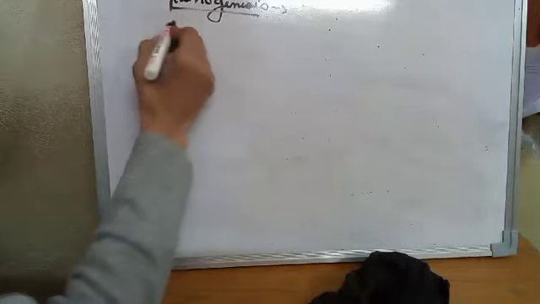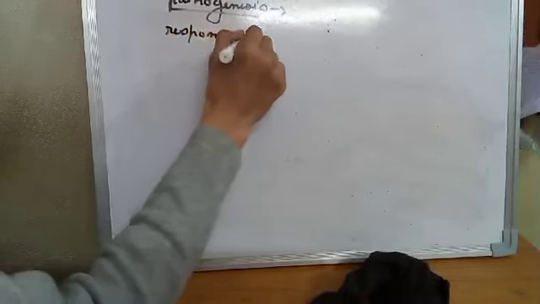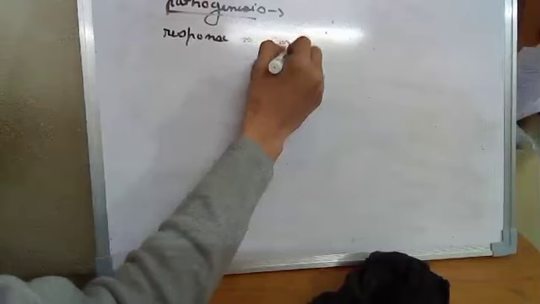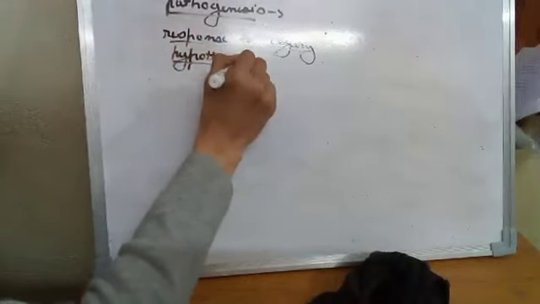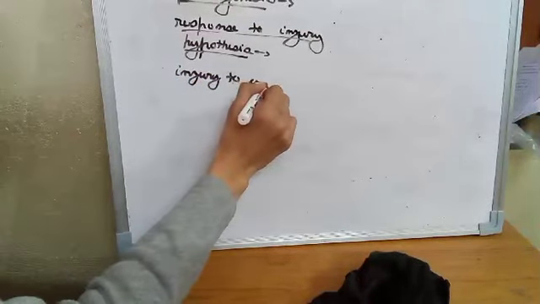So there is a hypothesis called the response to injury hypothesis. The atheromatous plaque develops in response to an injury. What does this response to injury hypothesis mean? It says that the atheromatous plaque develops in response to an injury. In response to which injury? The injury to the endothelium.